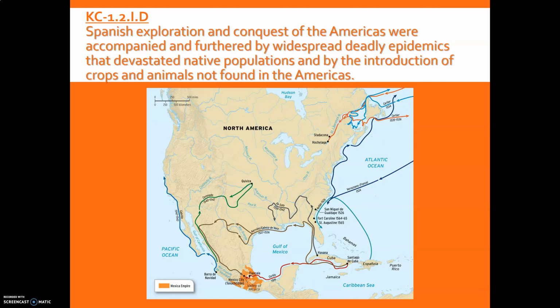Our next historical development says Spanish exploration and conquest of the Americas were accompanied and furthered by widespread deadly epidemics that devastated native populations and by the introduction of crops and animals not found in the Americas. Well, we've already covered, I think, pretty well the crops and the animals from the Columbian Exchange. But we do need to look a little bit more at those epidemics. And this is obviously a very timely topic if you're in 2020 like I am right now.